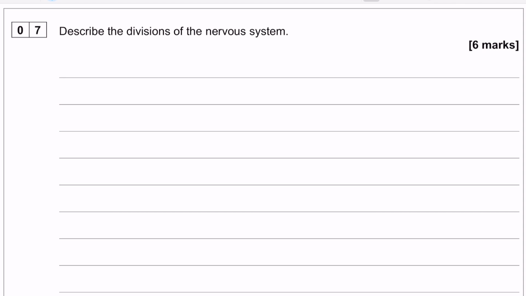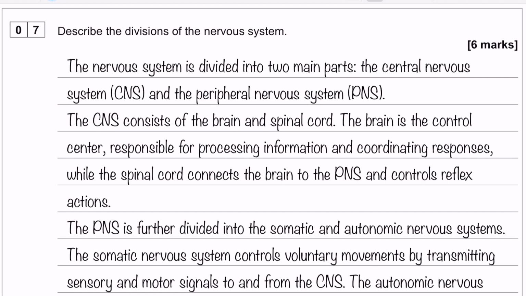Okay, so pause the video if you want to have a go at this yourself, and let's jump in with a model answer. So we'll start off right at the beginning. The nervous system is divided into 2 main parts. That is the central nervous system and the peripheral nervous system.